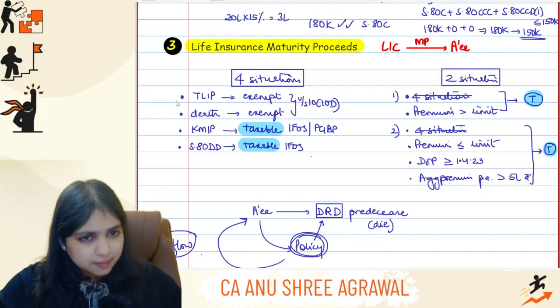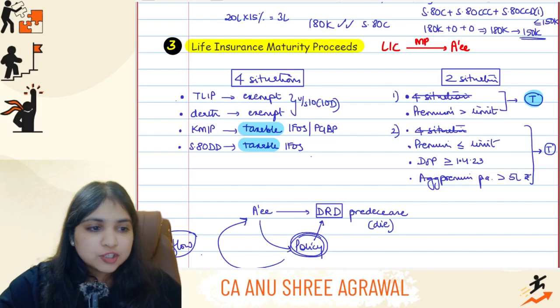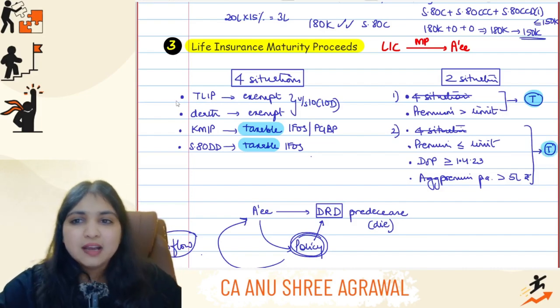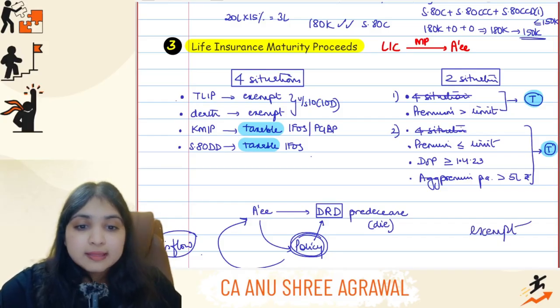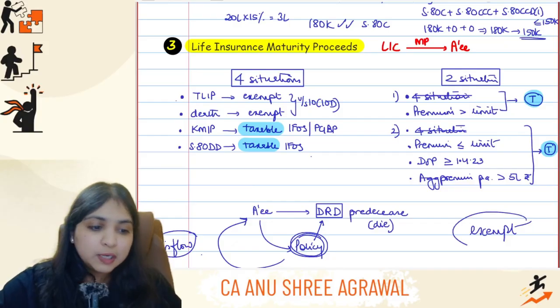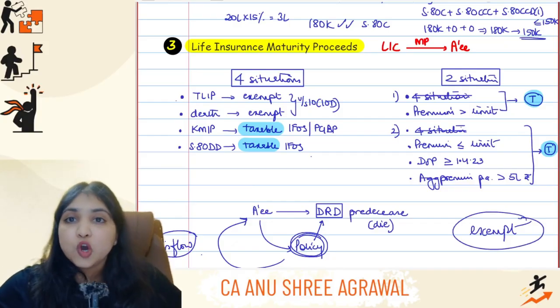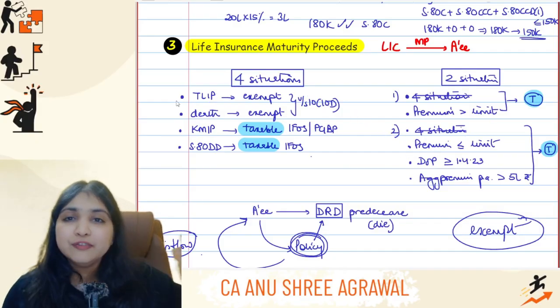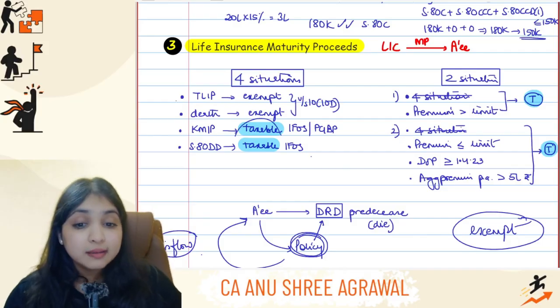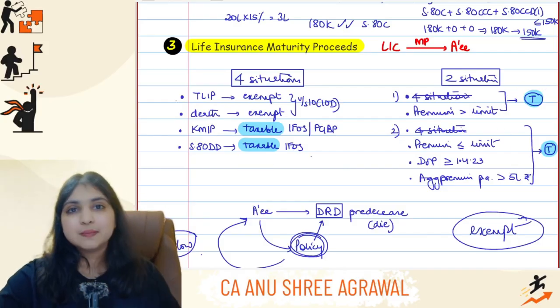Getting it, guys? So simple, very easy. There are 4 situations where these proceeds are going to be taxable. Apart from these 4 situations, if it is any other case, it will be exempt. See, in case it happens in the examination that none of these situations are applicable, it will be exempt. If they just say maturity proceeds of life insurance policy, exempt. Understanding? If none of these situations apply, straight away exempt. Default answer will be exempt. Only in these 4 cases will it be taxable.